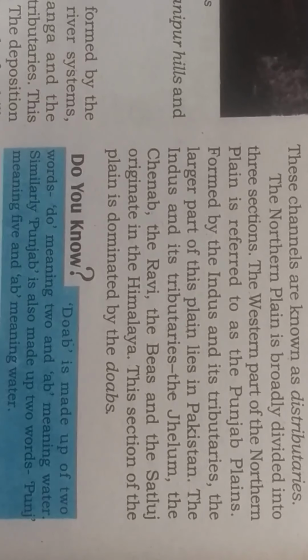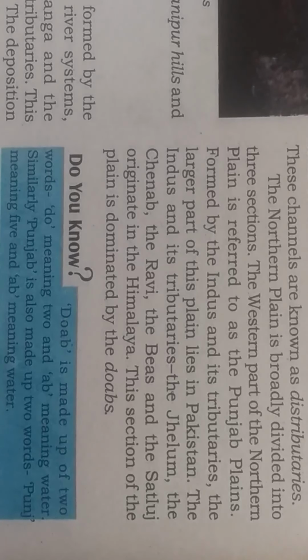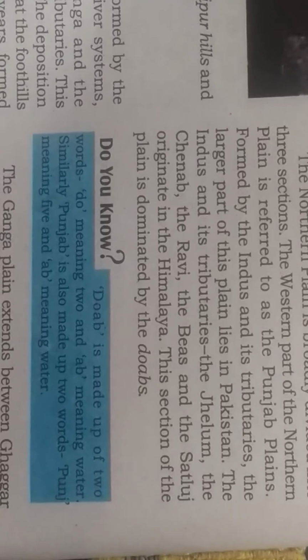The northern plain is broadly divided into three sections. The western part of the northern plain is referred to as the Punjab plains, formed by the Indus and its tributaries.